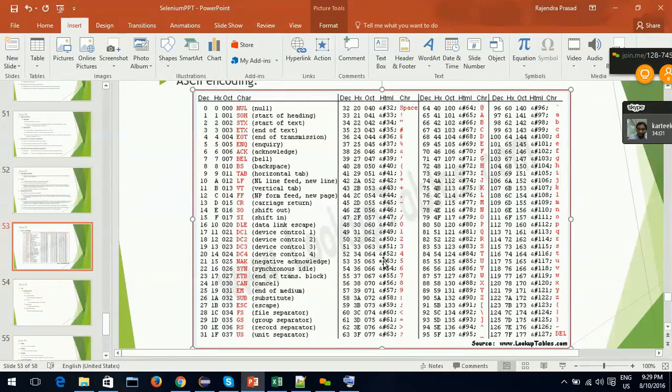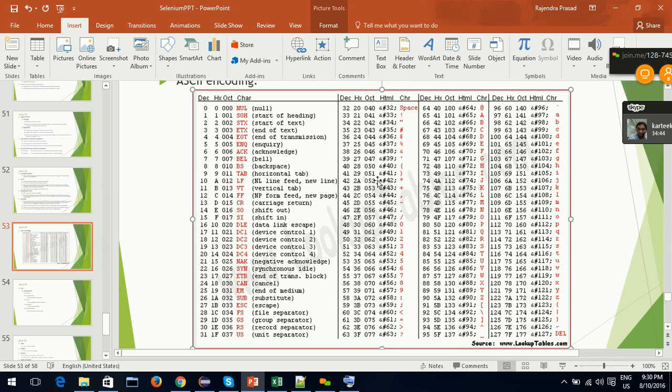Total 0 through 127, how many are there? 128. All the characters that are defined in the English language, they came up with this mapping. So this ASCII scheme has a mapping for all the characters used in the English language. Now you know what formula they used. In fact there is no formula, this number to character mapping is the formula here, or rule. I can call it a rule or formula or scheme.